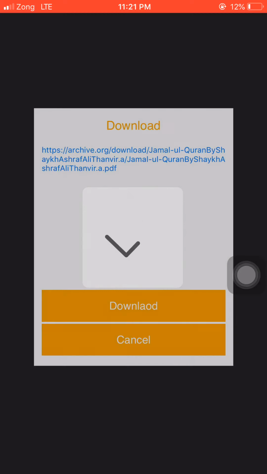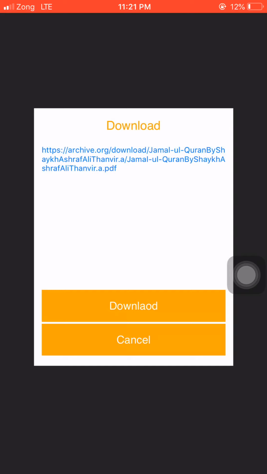It will check whether the download is working or not. In some countries the archive.org website is not working, so then the application will tell you, and people have to use a VPN, a virtual private network, or a proxy for that. Currently the book is available, so I'm just clicking on the download button.